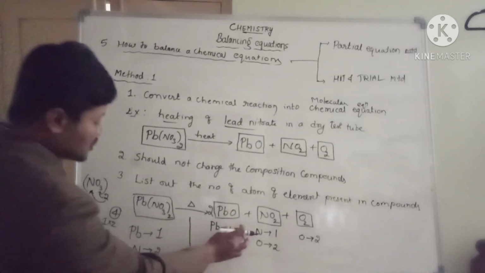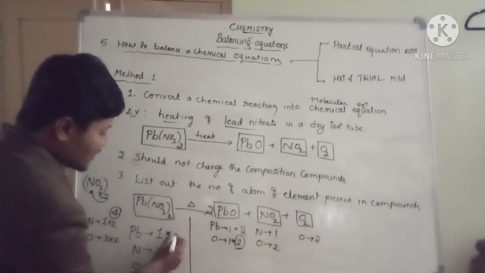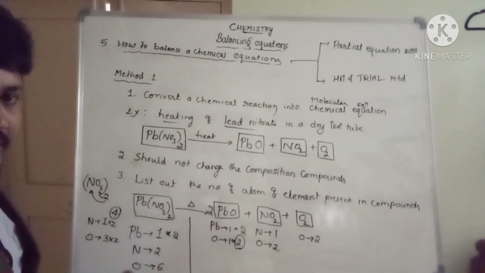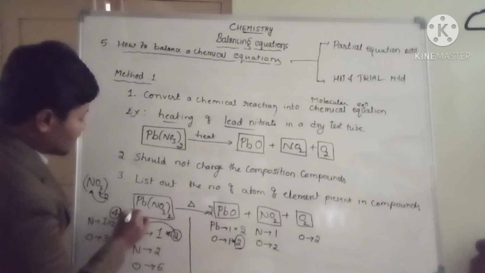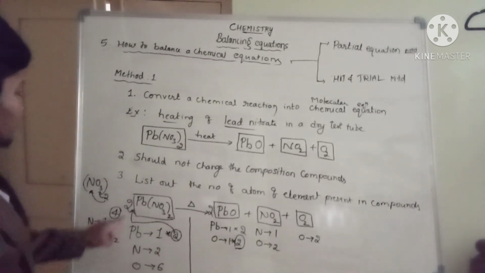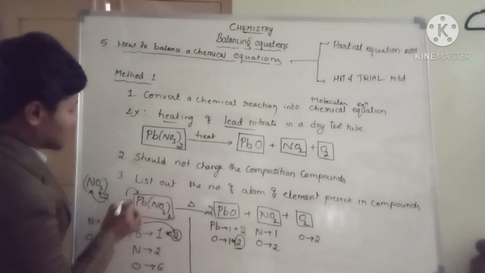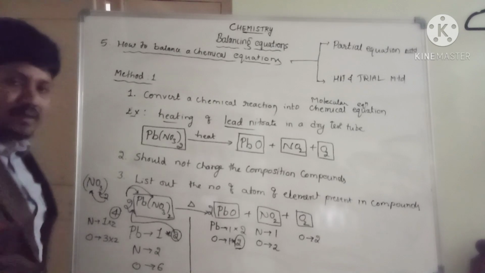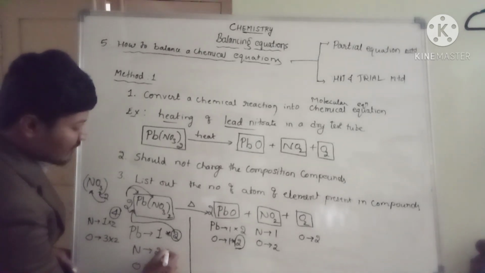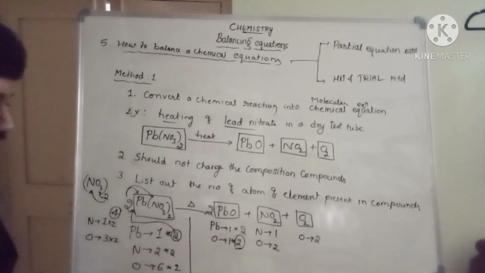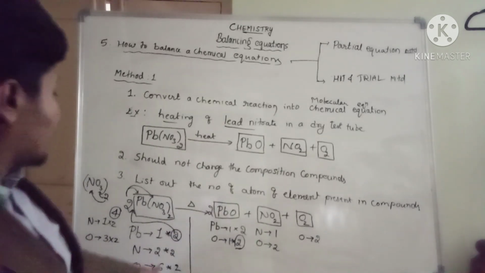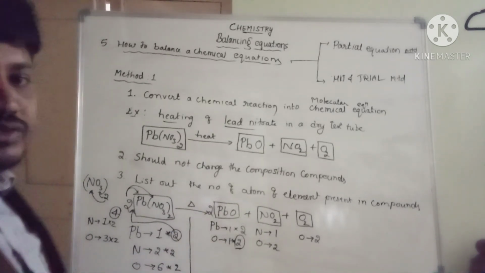Here, lead is 2 now, but here only 1 is there. I can multiply here by 2. Now lead becomes balanced. But where should I put this 2? This 2 should be put in front of lead nitrate. That means this lead nitrate multiplies lead, and it also multiplies nitrogen, oxygen and all. So I will multiply 2 nitrogens into 2, 6 oxygens into 2. Is it clear now?